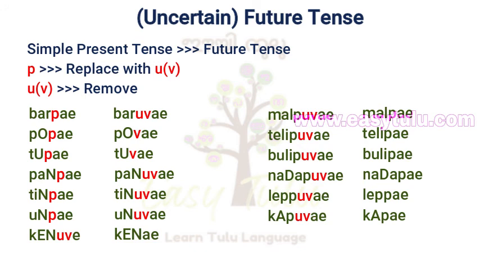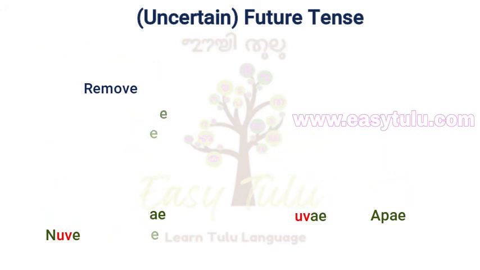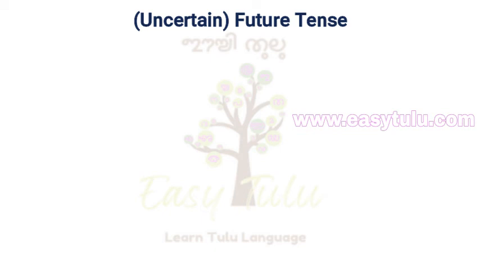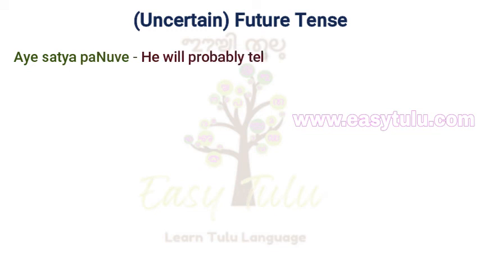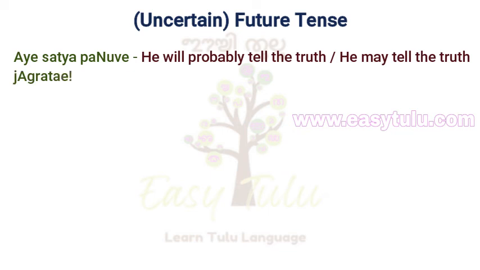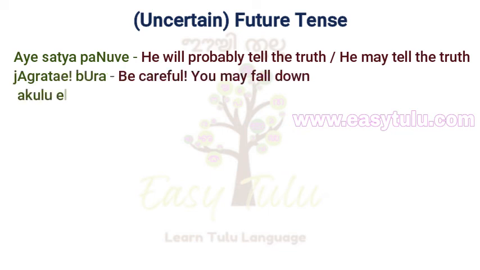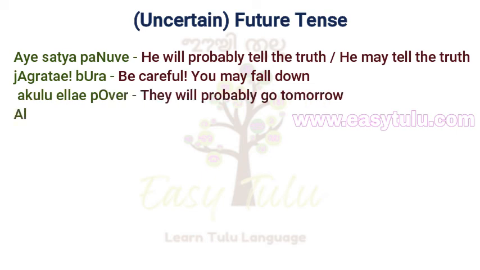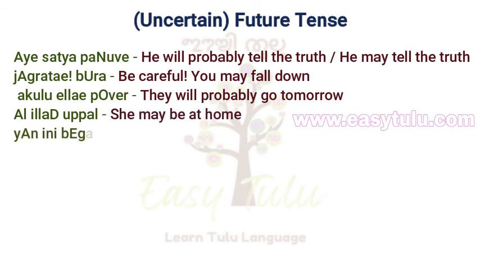Now let us see few sentences in uncertain future tense. I satya panuve. He will probably tell the truth. He may tell the truth. Jagrata, bura. Be careful, you may fall down. Akulu yella pover. They will probably go tomorrow. Alilla duppal. She may be at home. Yani ni bega pove. I may go soon today.